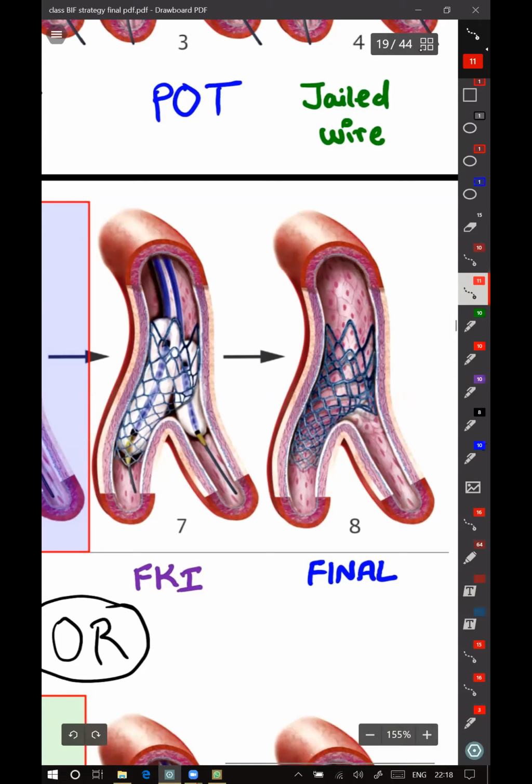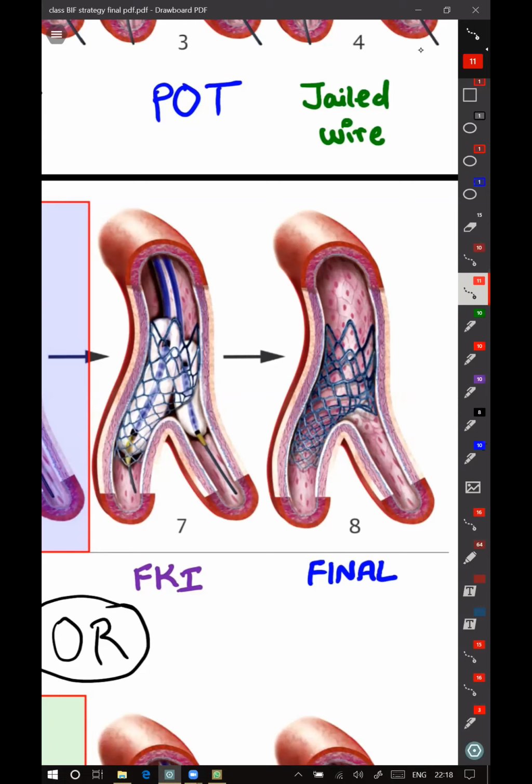If the POT balloon is deeper into the distal side branch, once you inflate this balloon, the carina will get shifted to the side branch and this will get compromised. We don't want that to happen. So kissing balloon inflation is done, which keeps the carina in the center.